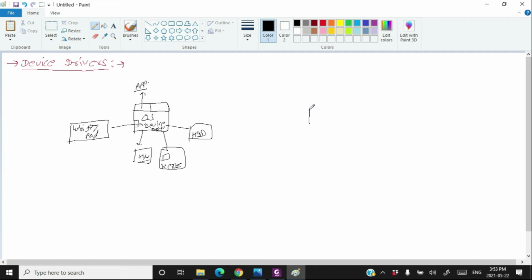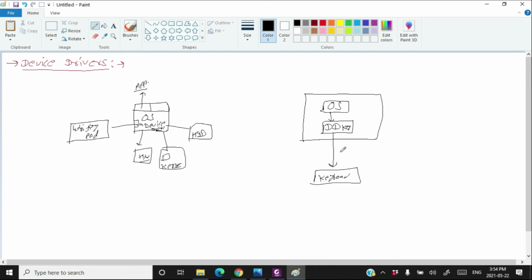So the picture should look like this. There is an operating system, and inside the operating system there is a software called device driver. I am writing DD, and this whole thing is the operating system. Now this DD is particular for the keyboard. Okay, here you have your keyboard. Then the operating system asks DD what signal can we send to the keyboard in order to access it. Then the device driver tells the operating system how to converse with the keyboard.